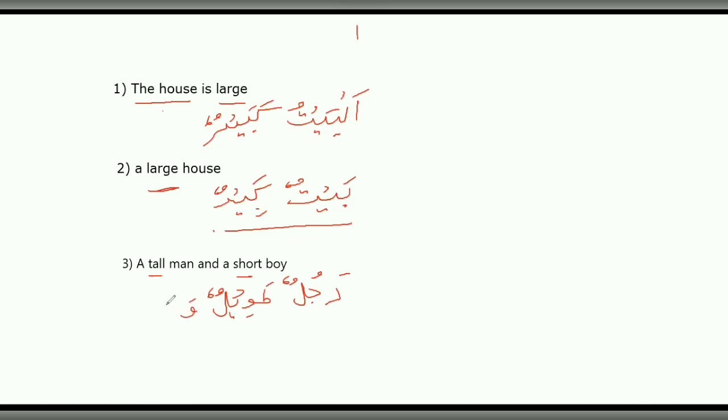Wa means and, then we're going to have the boy because boy is the qualifying noun, waladun, and kasirun, short is the adjective, so it's going to come after. So rajulun means a man, tawilun means tall, a tall man, wa means and, waladun means boy, kasirun means short, and a short boy. A tall man and a short boy.